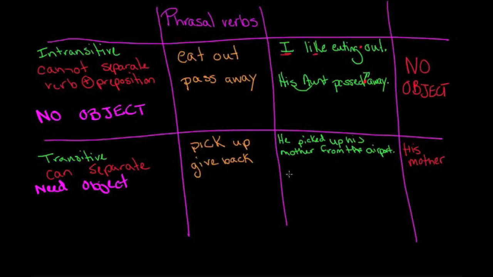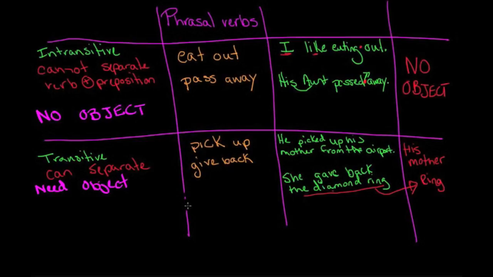Let's take a look at the next one. She gave back the diamond ring. Can you see the object here? Of course, the object is the diamond ring. That's the object right here. So these can be separated.